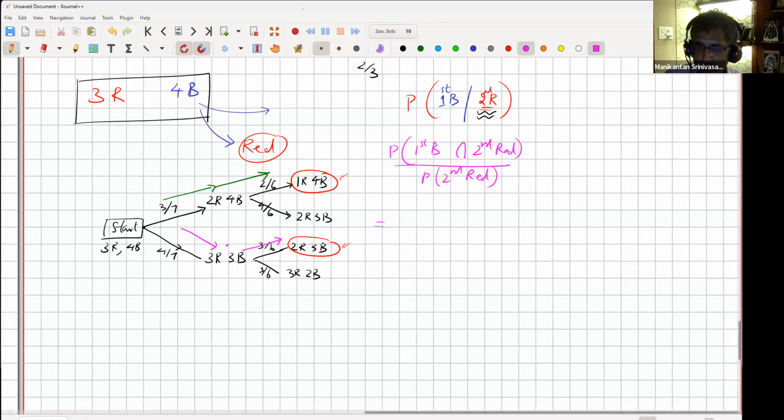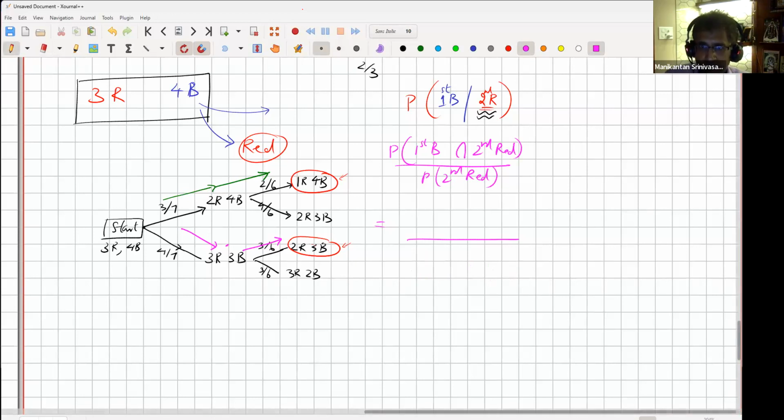Okay, now let's do the denominator first. What is the probability the second was red? It's the combination of both of these parts, right? It's 3/7 into 2/6 because you wanted the first one to be red and the second one to be red, or you wanted the first one, the lower path, the first one was blue, which is the 4/7, and the next one was red, 4/7 into 3/6. So maybe I'll just use a neutral color when I'm writing this.